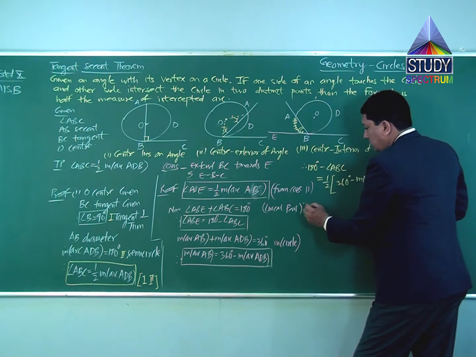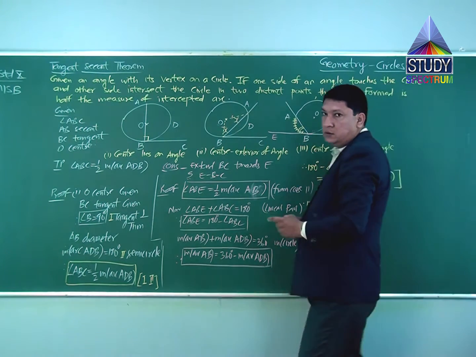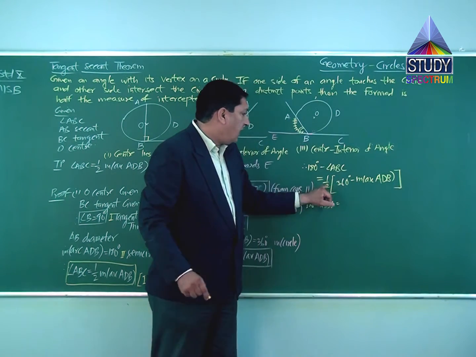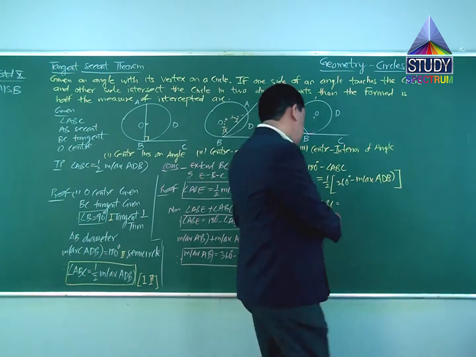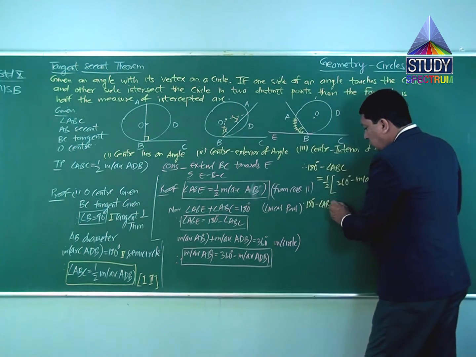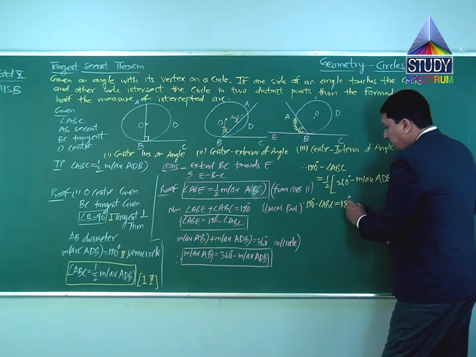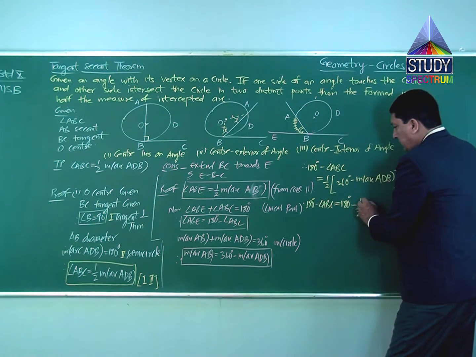Therefore, 180 degree minus angle ABC is equal to, now I am opening the bracket. Half into 360 will give you 180 degree minus half of measure arc ADB.